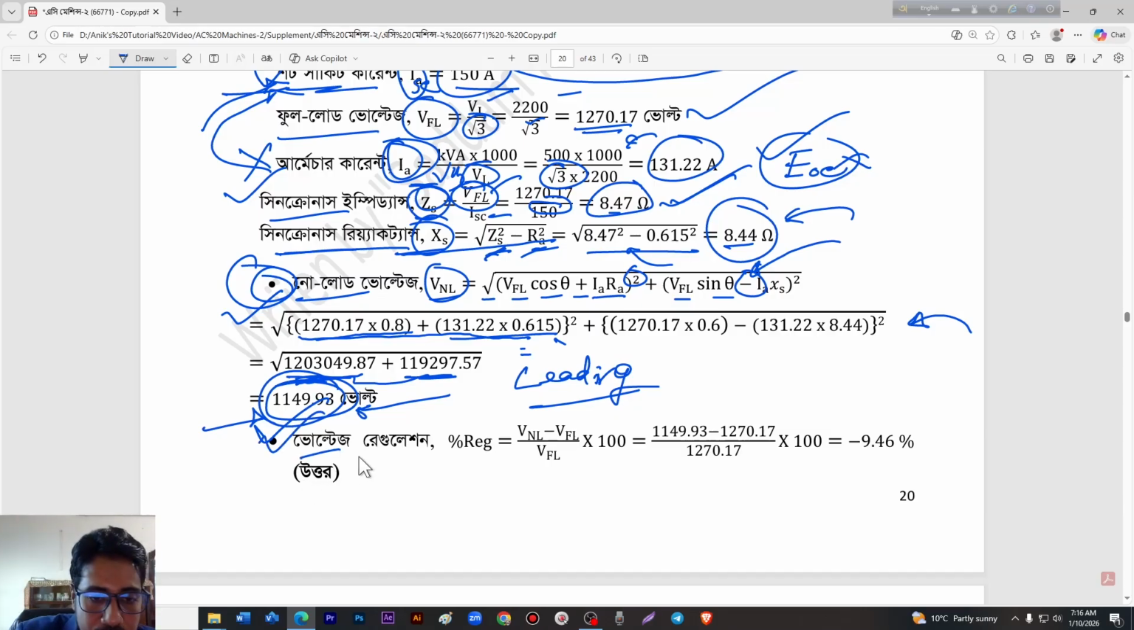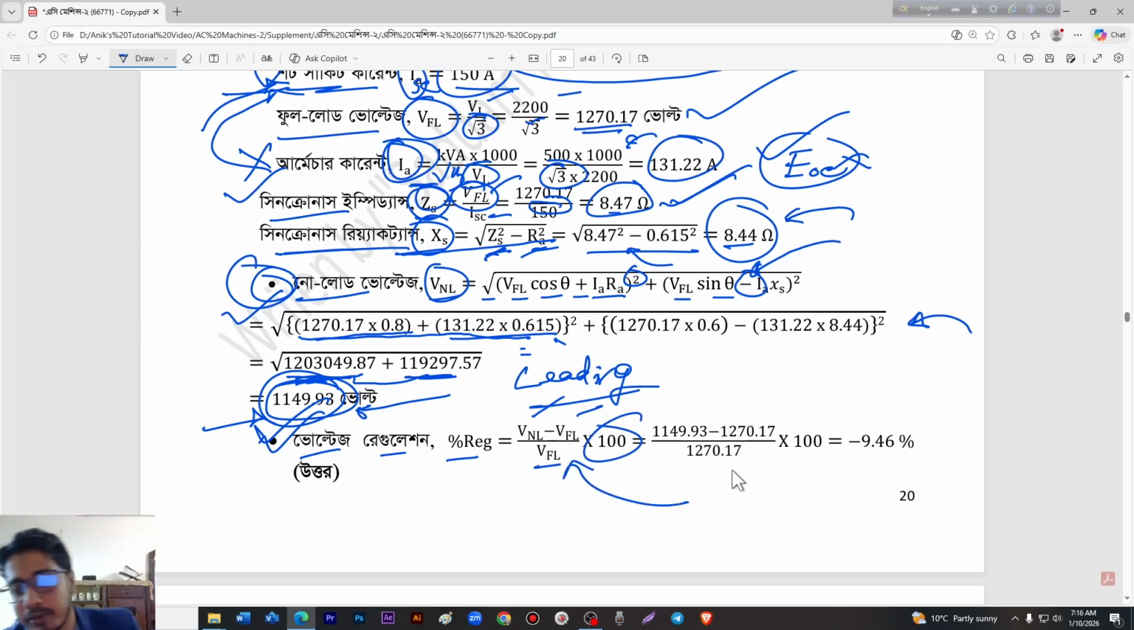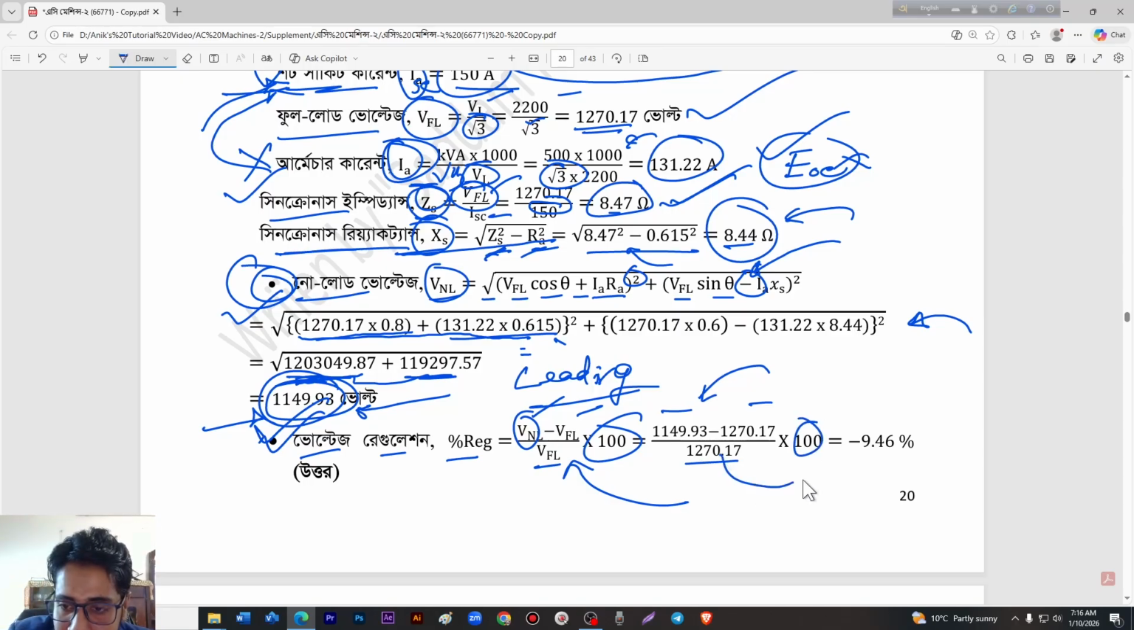And finally, voltage regulation will be no load voltage minus full load voltage divided by full load voltage, into 100%. This is a very simple formula, already known from my previous lecture. If we put down the no load voltage value and the full load voltage value here, and calculate, we will get minus 9.46%.